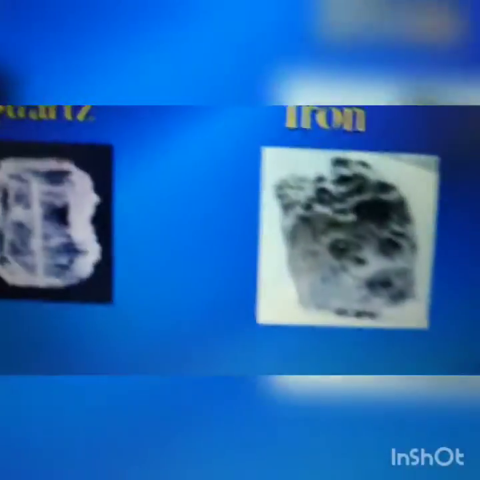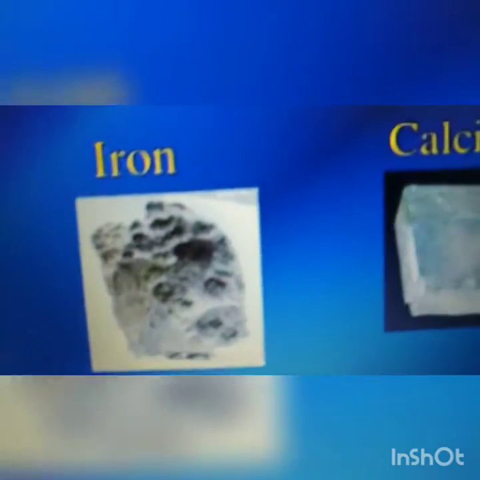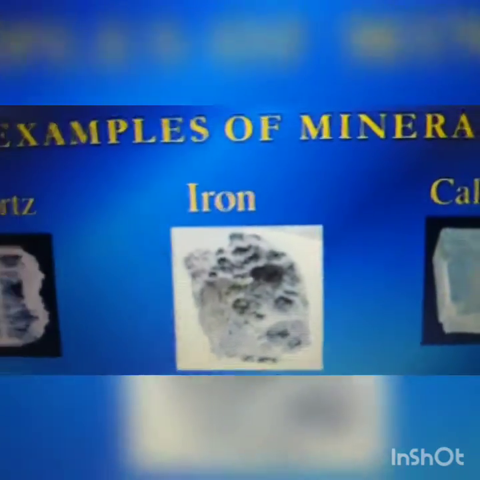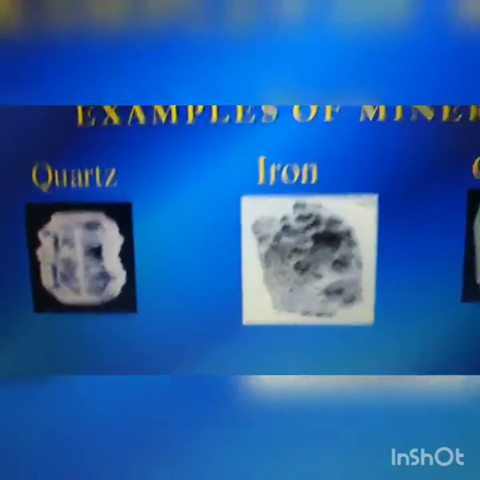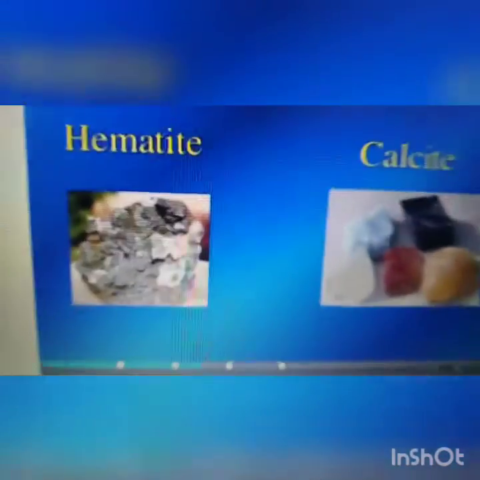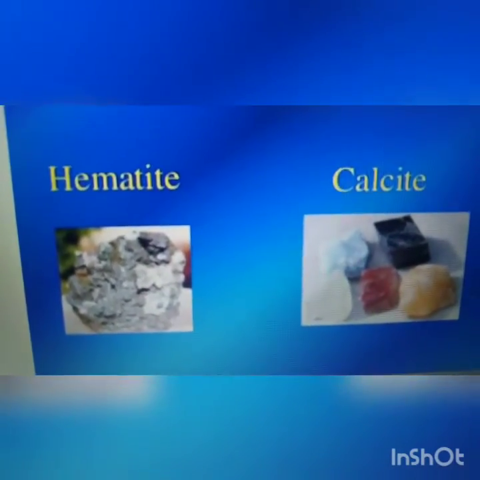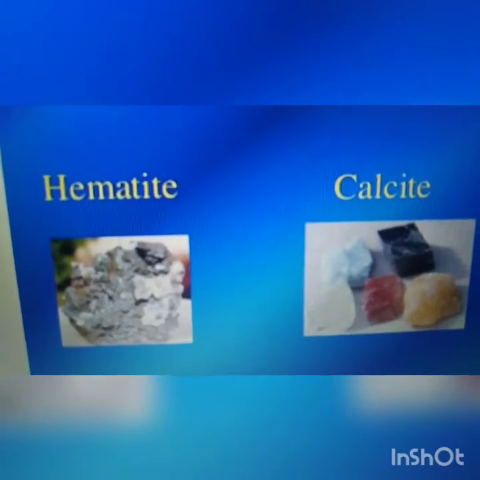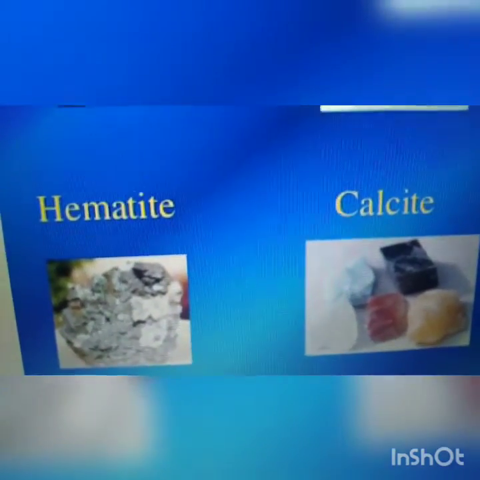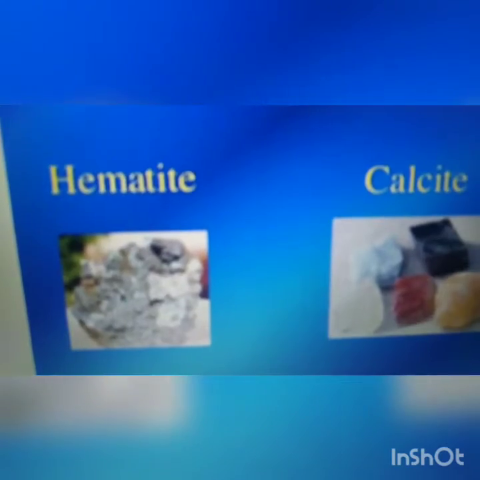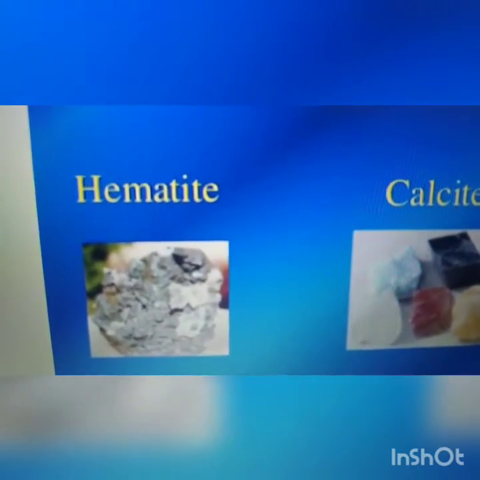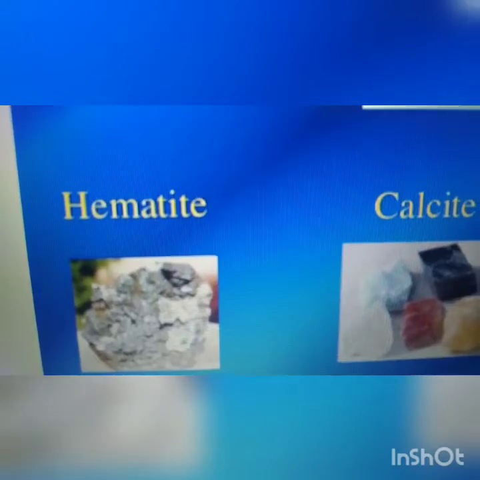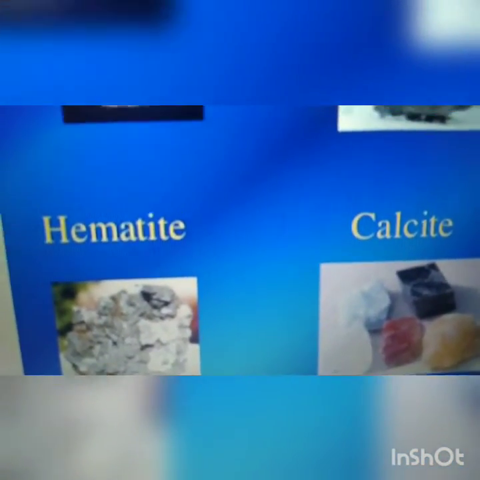Whereas iron and gold, are you seeing iron? This has shining in nature. That's why it is called a metallic mineral. See, hematite. Are you observing that stone? Iron can be extracted from iron ores such as hematite. Most of the iron ore is used in manufacturing steel. Aluminum is extracted from bauxite, and copper is extracted from pyrite. I will show you that pyrite also.